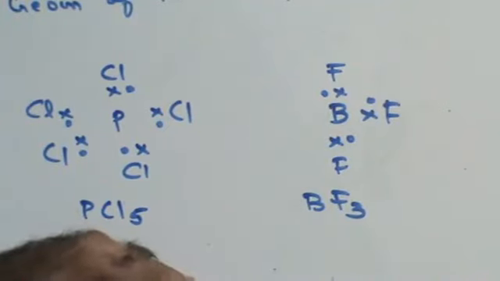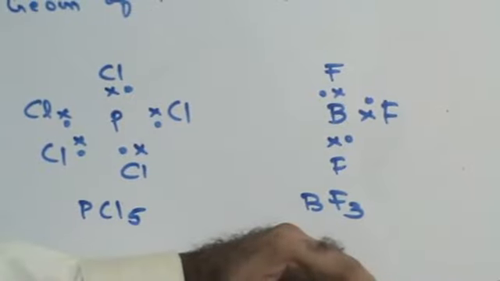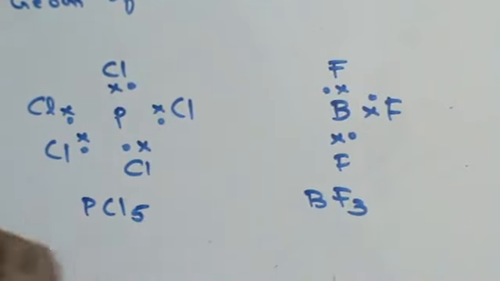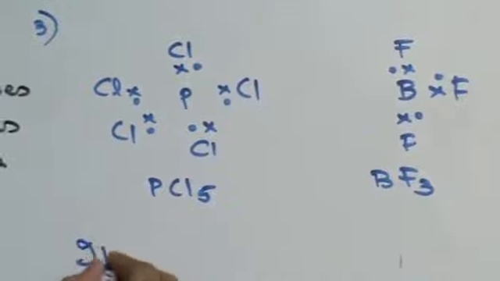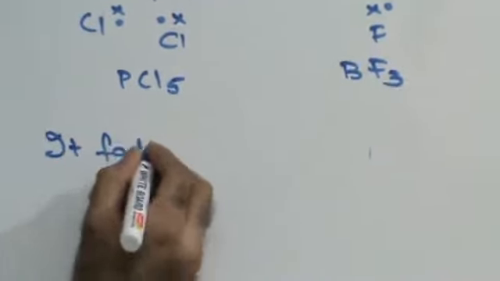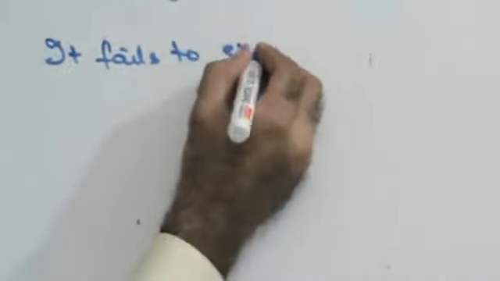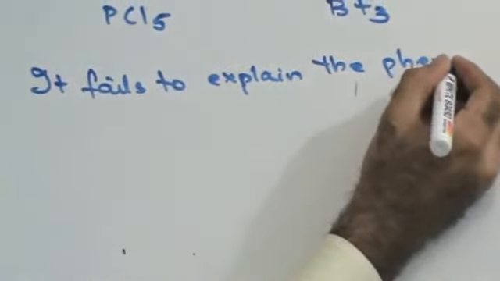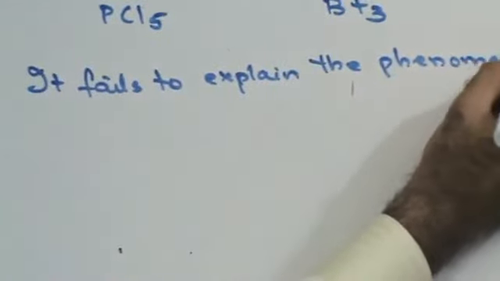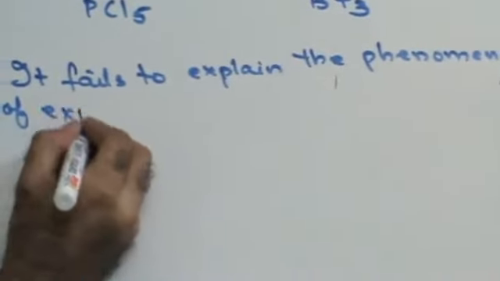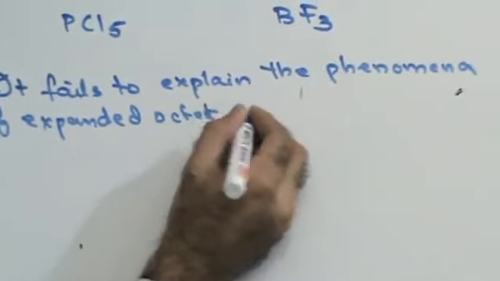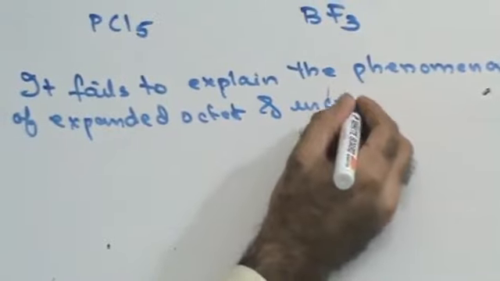Here I have a compound formed with 10 electrons, here I have a compound formed with 6 electrons. The theory fails to explain why. Right? So the theory fails to explain the phenomena of expanded octet, where you have 10 electrons, and incomplete octet.